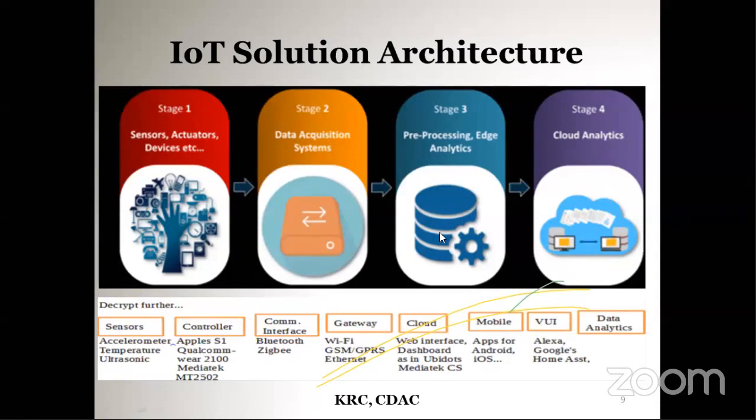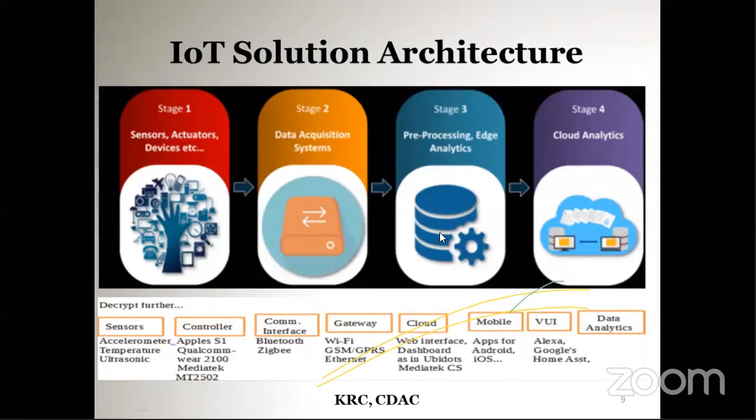And some actions can be performed automatically also, rather than waiting for the user to take the decision. The IoT solution itself will take the decision. So if there is an intruder in your house, rather than just calling you to alert you about the intruder, the IoT solution could automatically notify the relevant authorities.